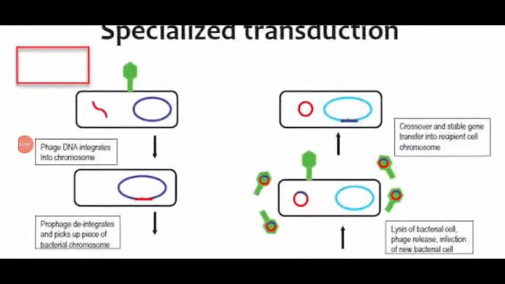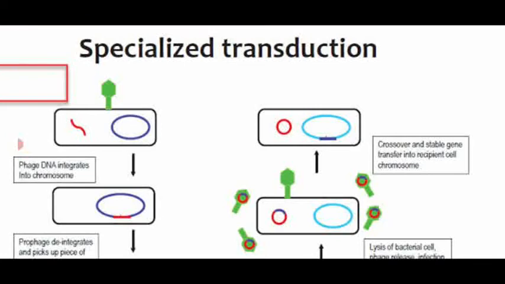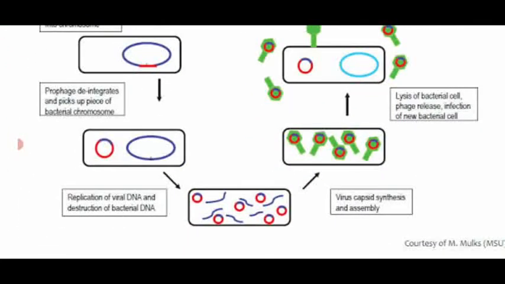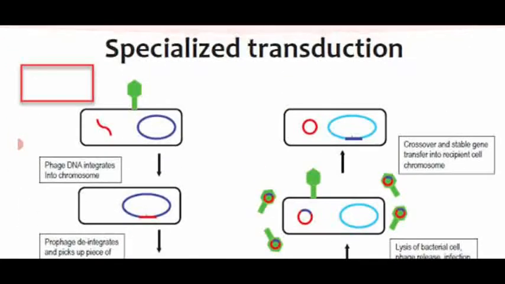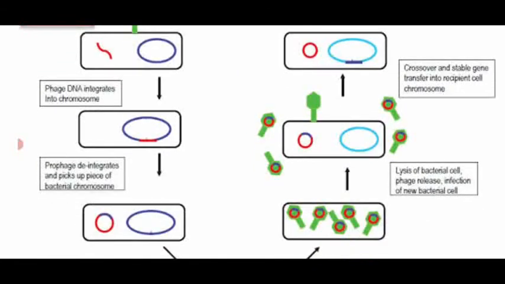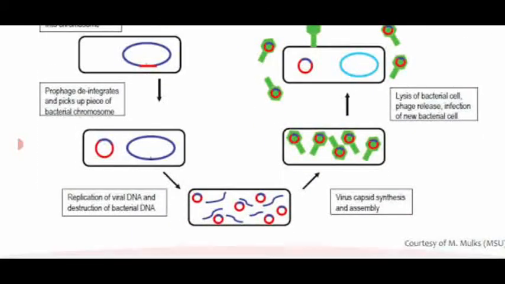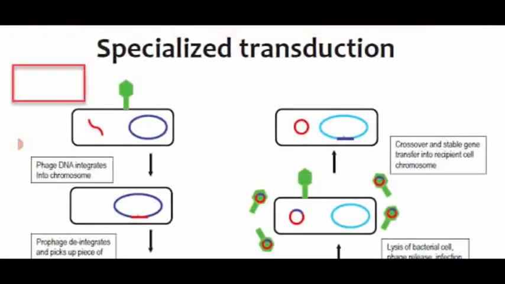Another diagram shows the specialized transduction method. What is the specialized transduction method? When any region of DNA fragments is transmitted from the donor to the recipient bacteria through a bacteriophage, which acts as a vector, that type of transduction is named specialized transduction. This is another diagram showing the transduction type of reproduction.